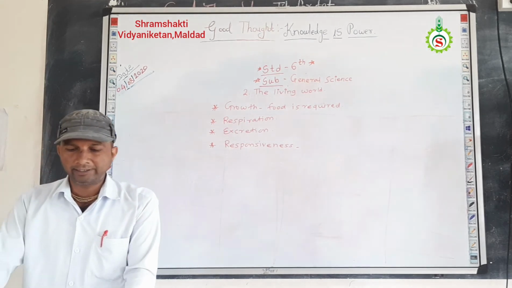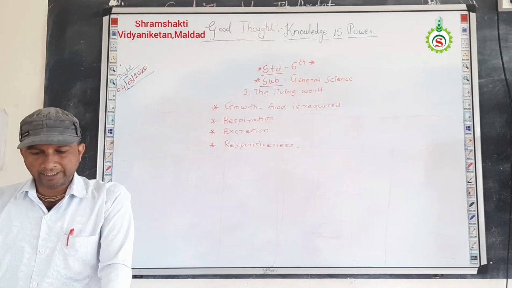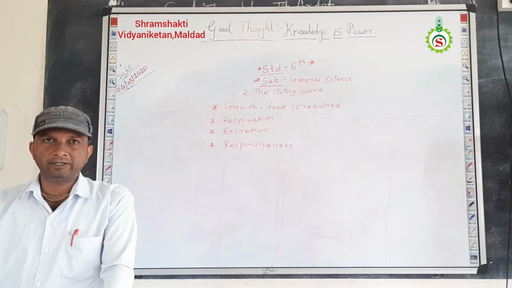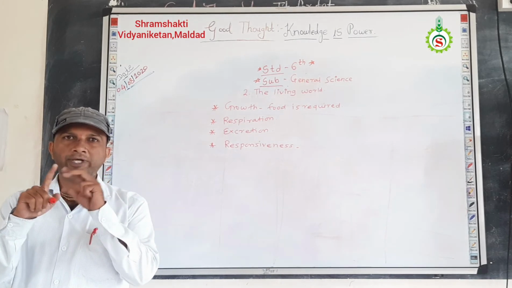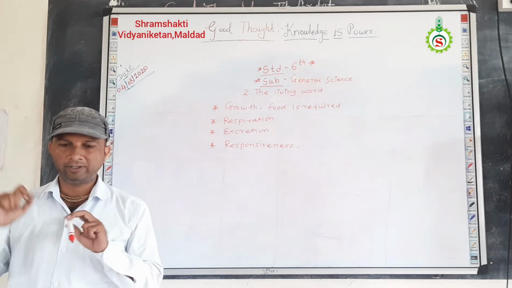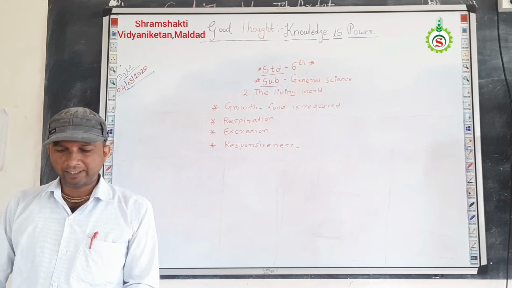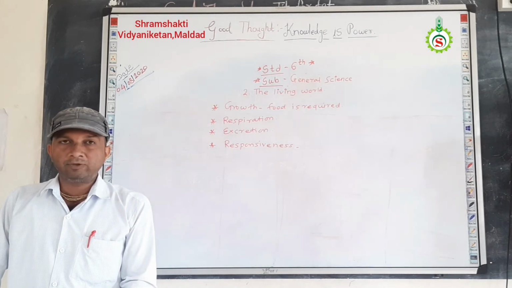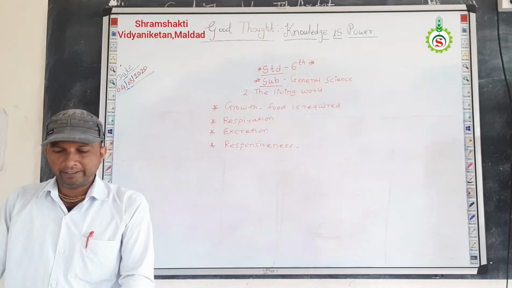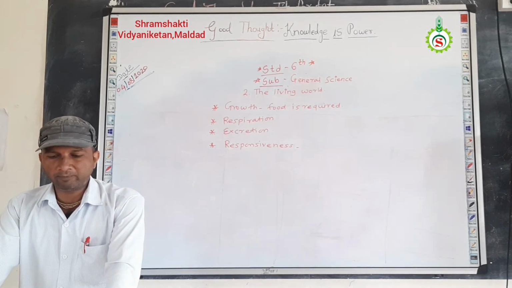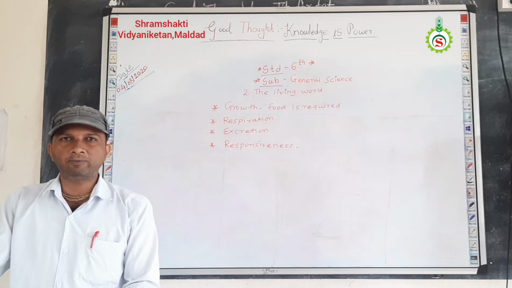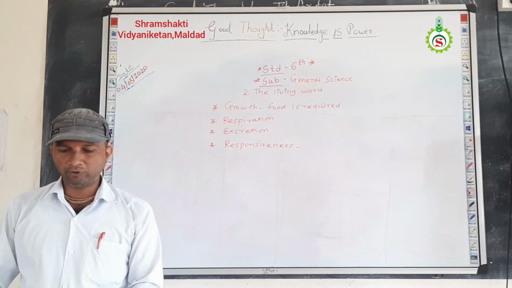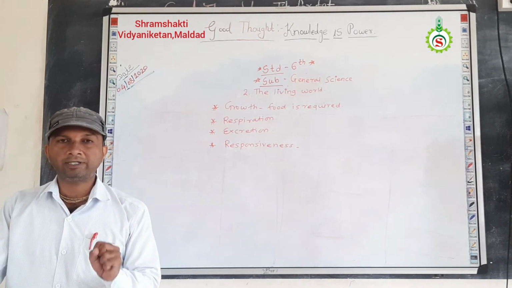Then second action, suddenly you felt a pin prick. When a pin is pricked in the finger, what will happen? We immediately withdraw our hand. So after a pin prick, we immediately withdraw our hand. Third action, the leaves of the mimosa plant were touched. What will happen? When we touch the leaves of the mimosa plant, the leaves fold in upon themselves.